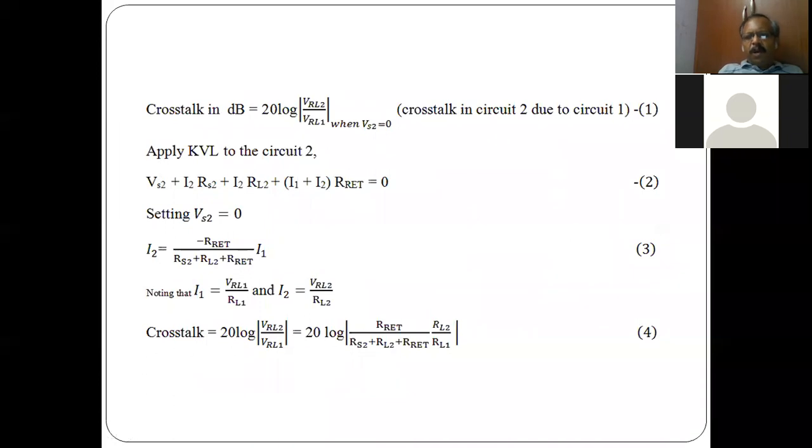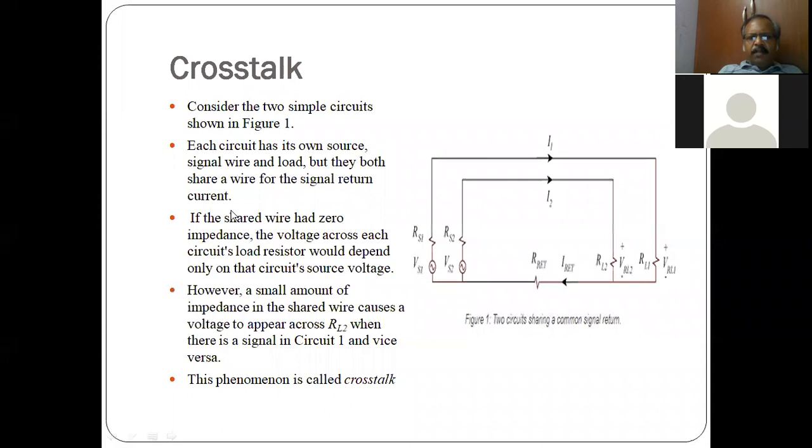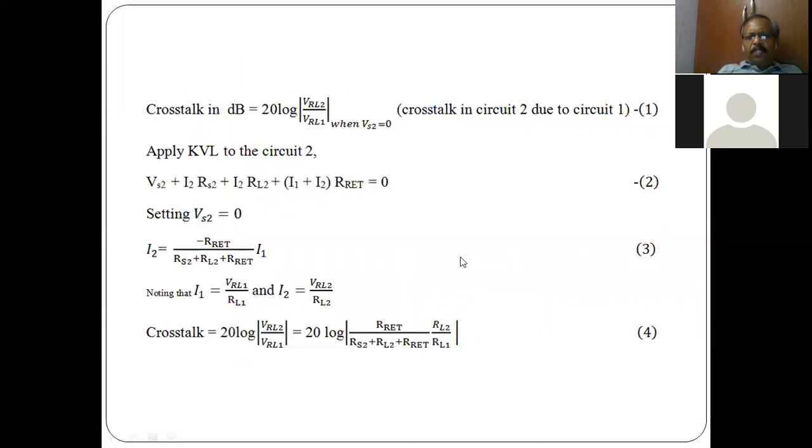So when we do a small calculation of voltage, writing the loop equation, we get this expression for circuit 2. When Vs2, which is nothing but the voltage of the second circuit, is set to 0, we get a current I2 which is equal to VRL2 by RL2, right?